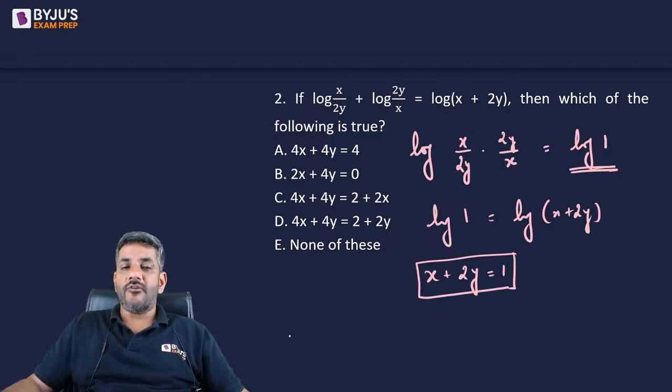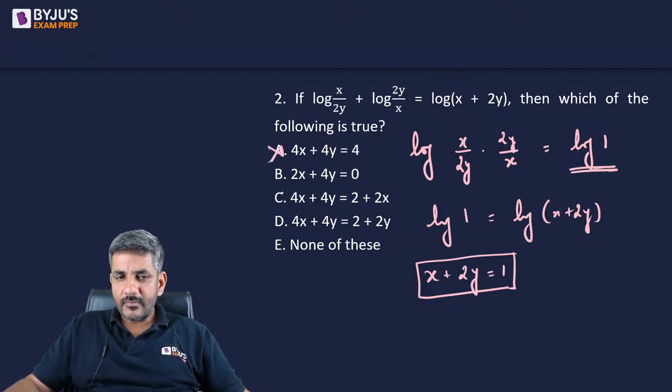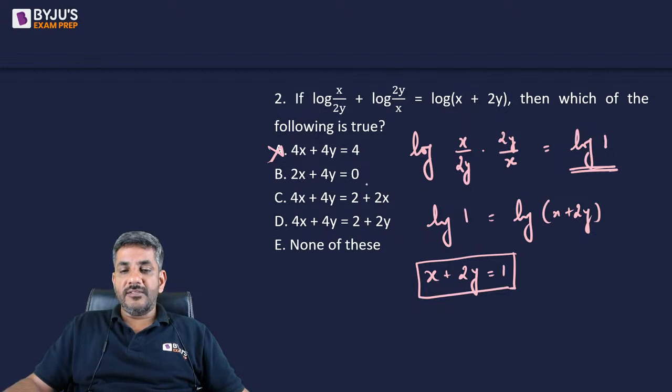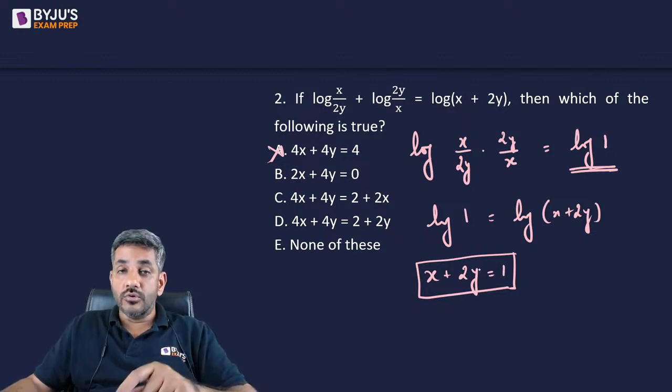Question says, which of the following is true? If x plus 2y is 1, can I say 4x plus 4y is 4? The answer is no. Can I say 2x plus 4y is 0? No, 2x plus 4y will be 2, not 0.